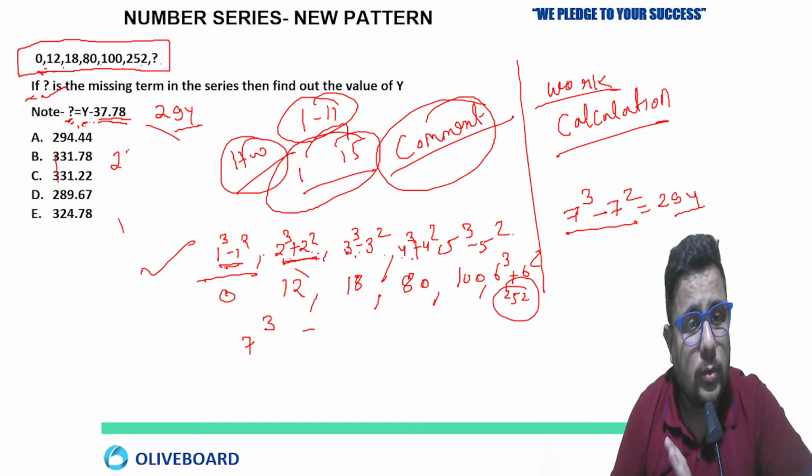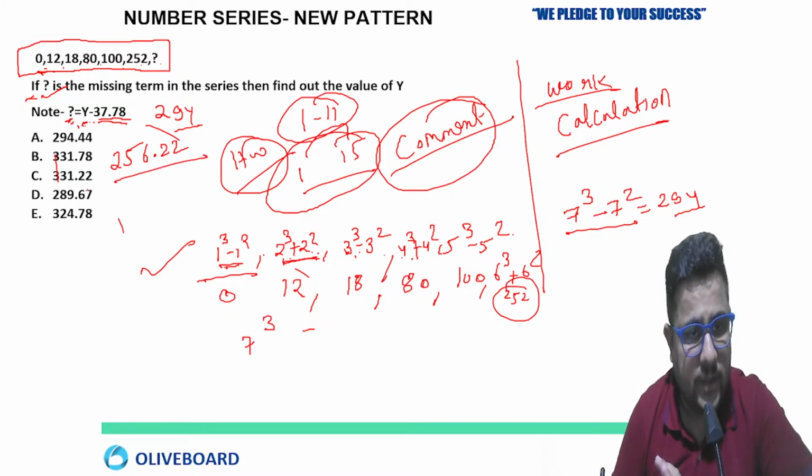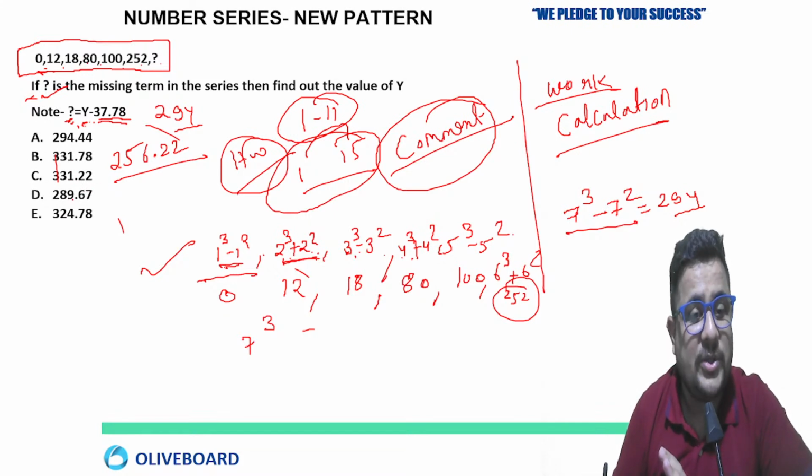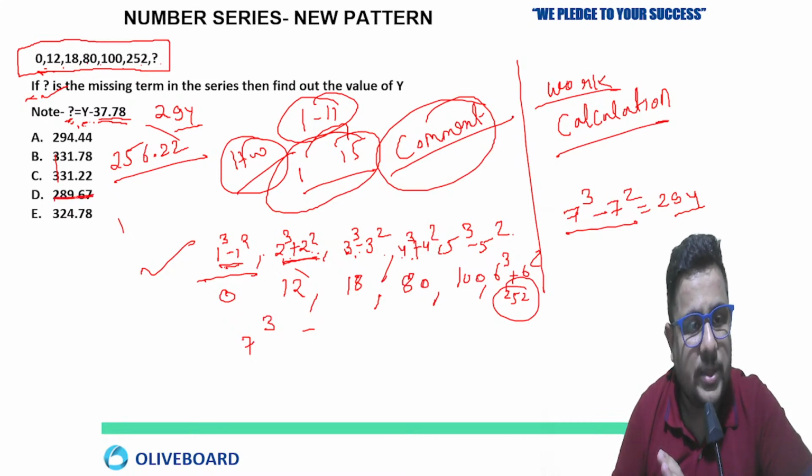So 256.22. What kind of logic is going on here? I think I forgot to put up the option like that. So I am adding one option, 256.22, instead of 289.